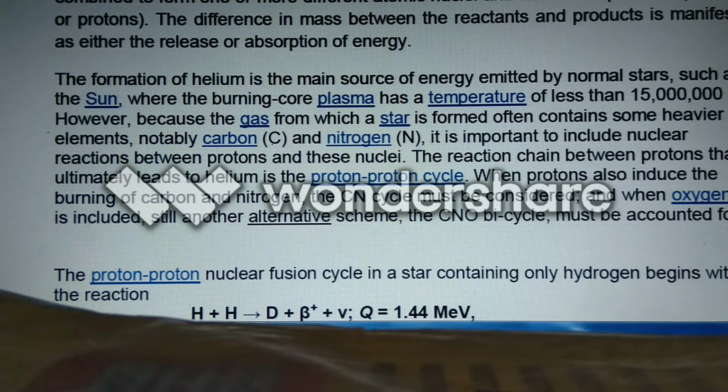So we can say that nuclear fusion is the mixing of two or more lighter nuclei into one or more heavier nuclei. The example of nuclear fusion is the Sun. In the Sun, the phenomenon of nuclear fusion takes place.